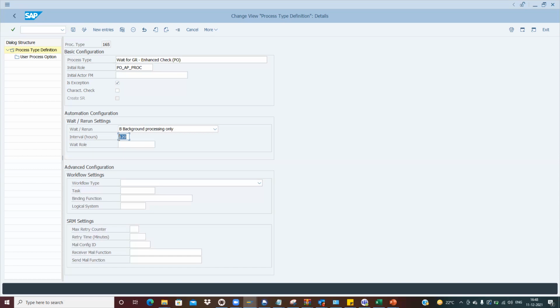Okay. So now what will happen is, after the 5 days, if the requester hasn't performed anything, it will again come back to the AP team's workflow, and the AP team will process and chase with the requester accordingly. Okay, clear? Yeah, I got it. So this is the whole configuration of the process type creation.